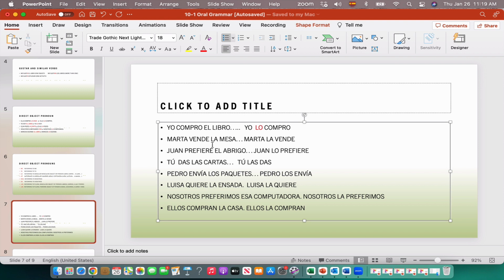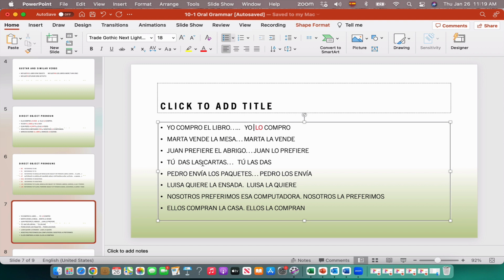Now, Marta vende la mesa. So you want to compress that. La mesa is the direct object because it's what she's selling, right? She's selling what? She's selling the table. So in this case, it's going to be Marta la vende. Marta sells it, okay? If you want to make it negative, it's going to be Marta no la vende. Juan prefiere el abrigo. Juan prefers the coat. Juan lo prefiere.